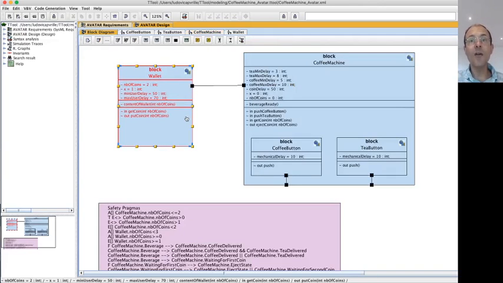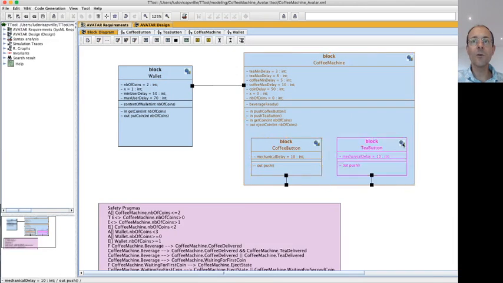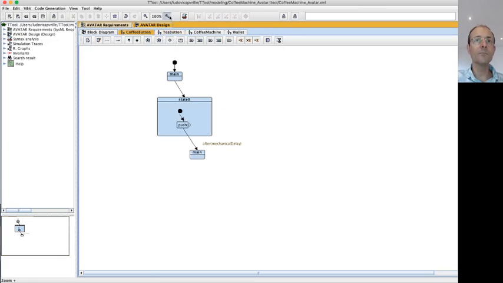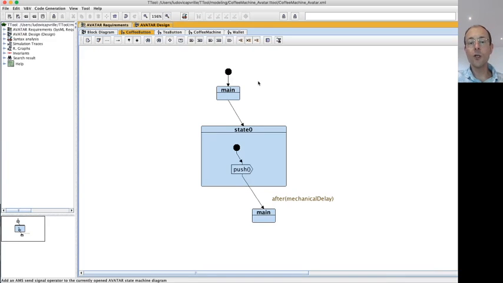Let's now see the behavior of the coffee button and tea button. Let's start with the tea button. Very simple. Main, there is a push. After a mechanical delay, there is a main. It goes back to main. Coffee button. Just to show you how to use composite states again. Main, state 0, start here, push. After a mechanical delay, main. So the buttons don't have a very complex behavior apart from this mechanical delay.